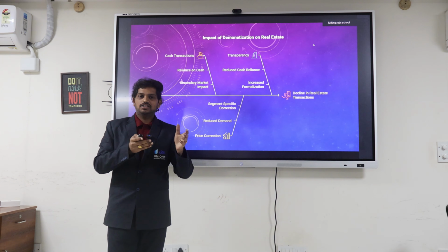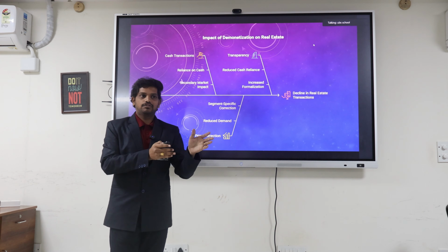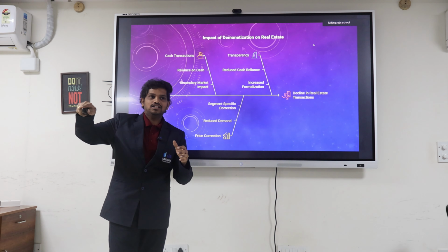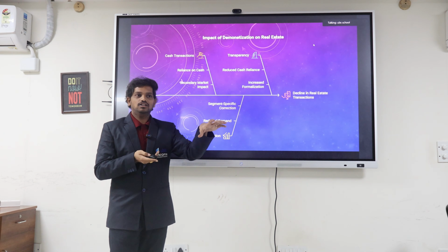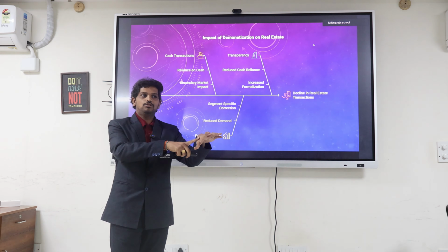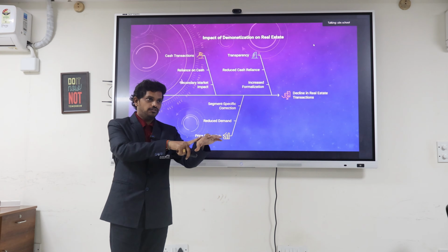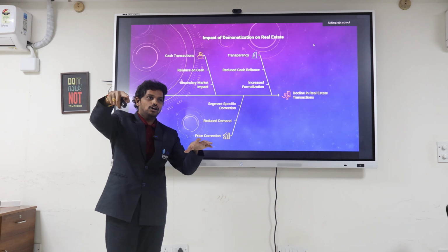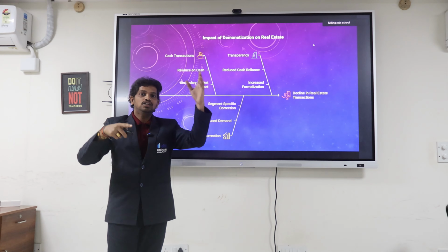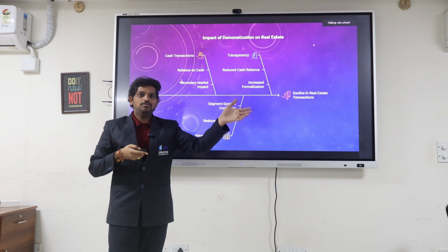For example, you are registering for 15 lakhs, but the market rate is around 30 lakhs. These 15 lakhs you are paying to the government, you are registering in the papers, and you are paying stamp duty or registration charges on these 15 lakhs only. The remaining 15 lakhs you are giving to the seller of the land in black ways, through the backside or some other means.